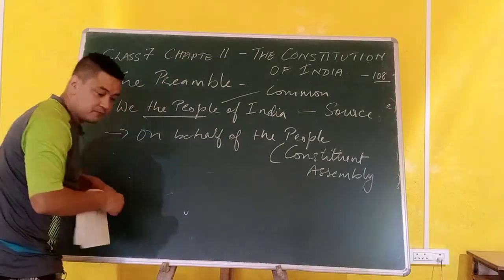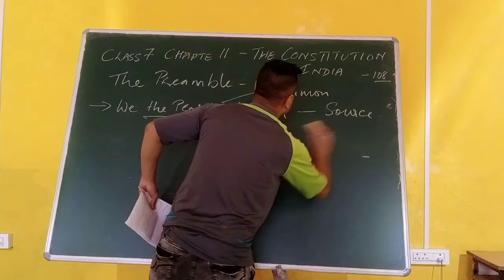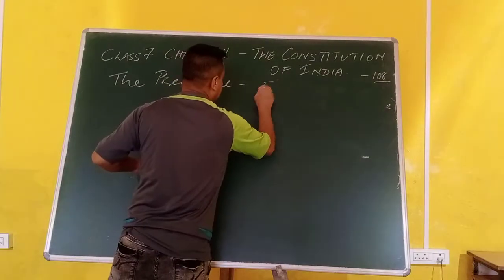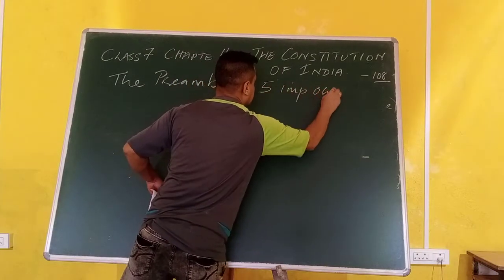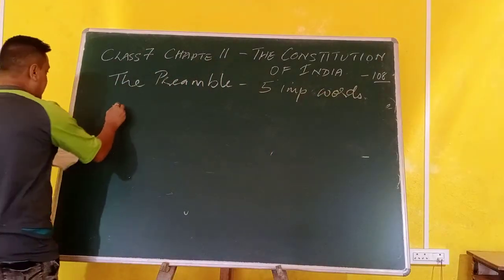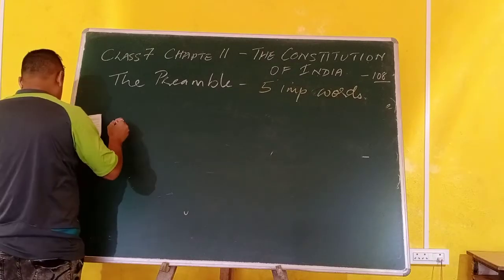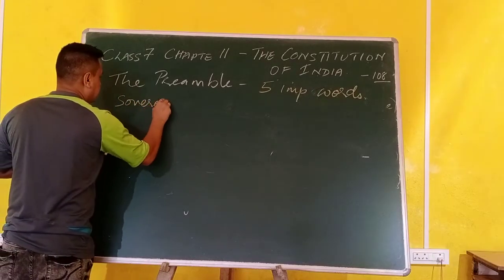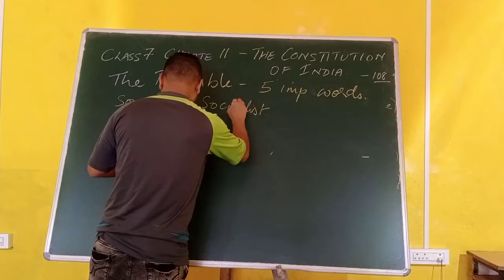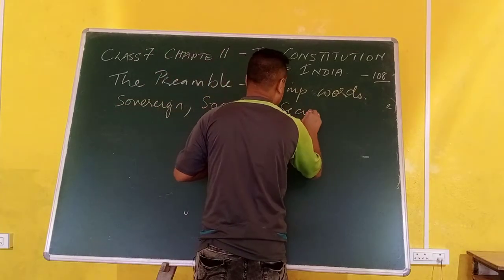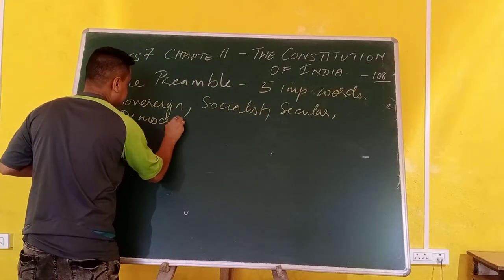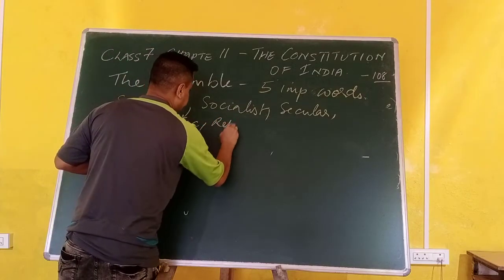After that, we look at the 5 important words in the preamble. They are: sovereign, S-O-V-E-R-E-I-G-N, socialist, secular, democratic, republic.